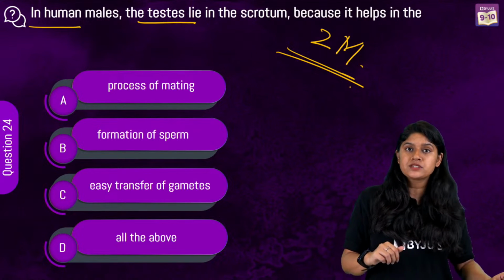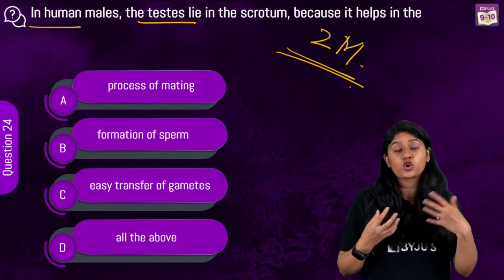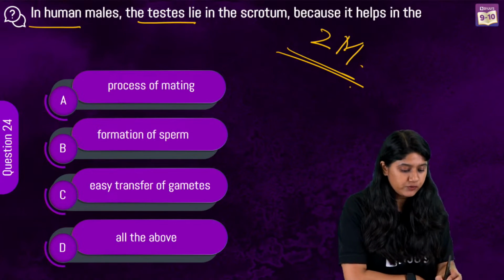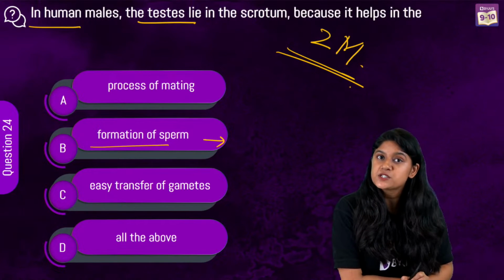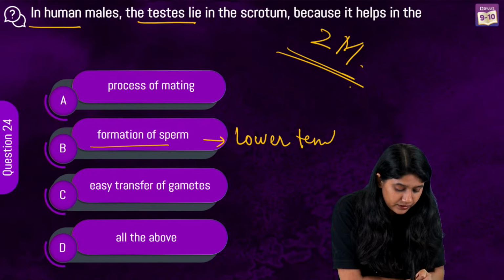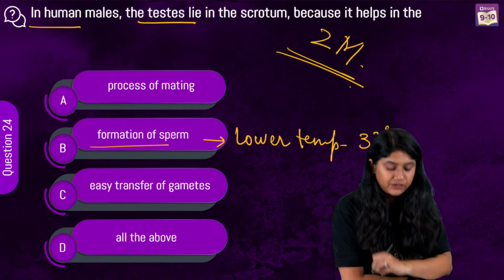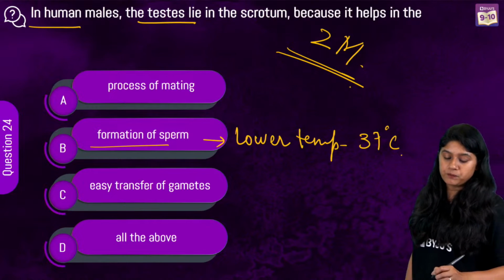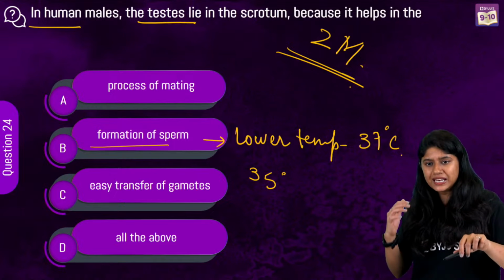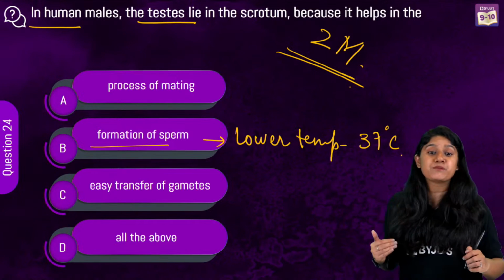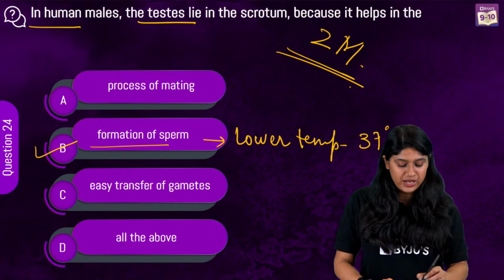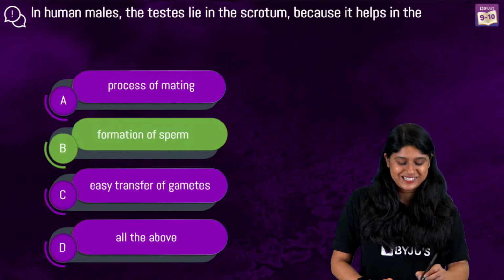So we know that in humans, the male testes are present in the scrotum, which is outside the body. And why is it outside the body? For the formation of the sperms, because sperms need a lower temperature than the 37 degrees Celsius that we have in the body. For sperms to be produced, they need approximately 2 to 2.5 degrees less temperature. Formation of the sperms. Very good, everyone. Option B is the correct answer.